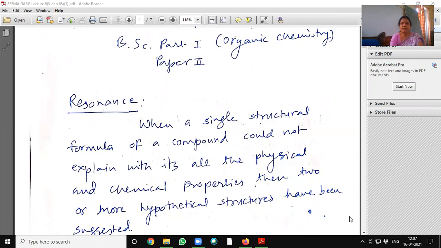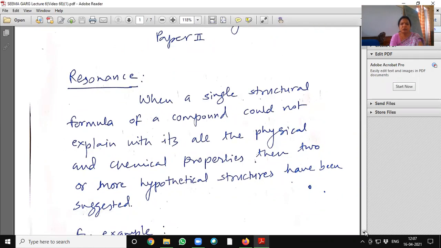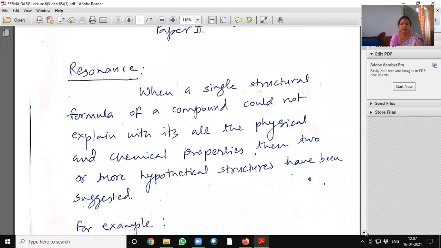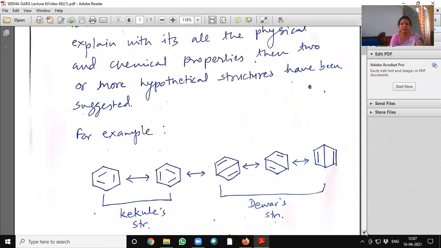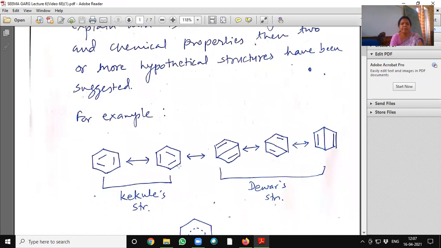Resonance. When a single structural formula of a compound cannot explain all its physical and chemical properties, then two or more hypothetical structures are suggested. For example, benzene.